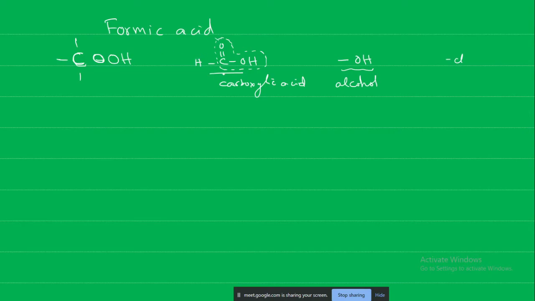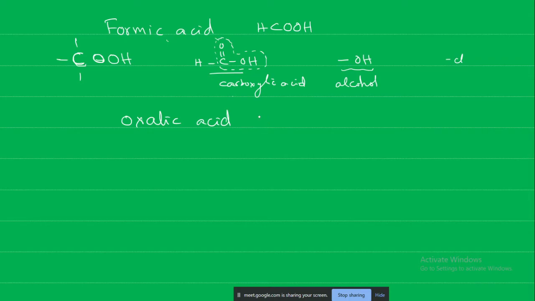Here formic acid is HCOOH. Similarly, oxalic acid is given. Oxalic acid you will mostly find in onion, and in mooli, not so much in gajar, but in mooli.